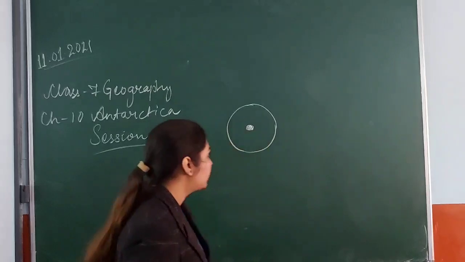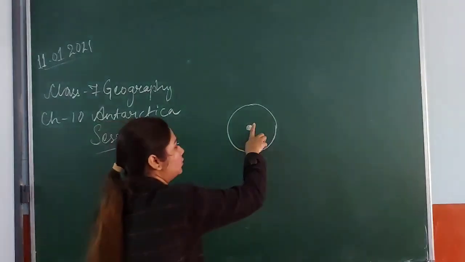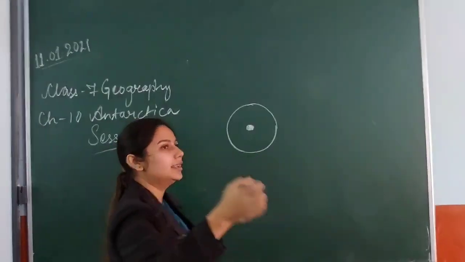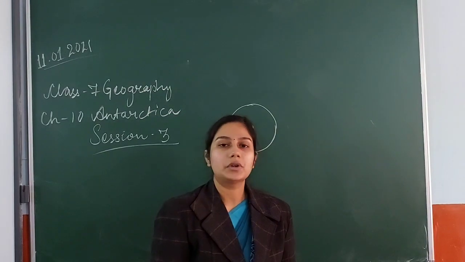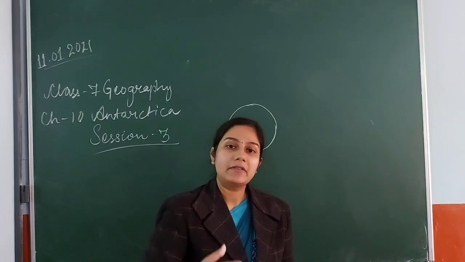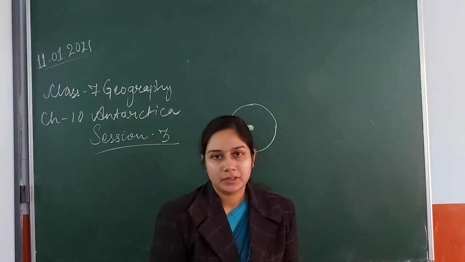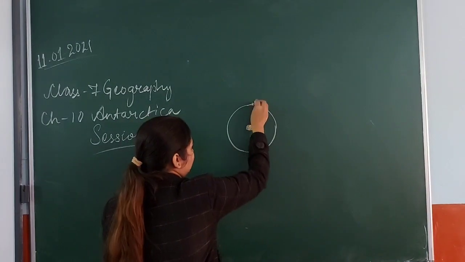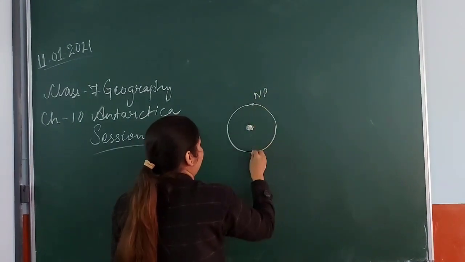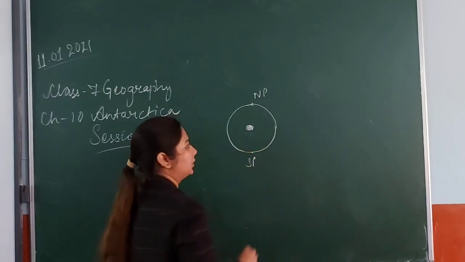Clear? So what happens whenever this core is there? In this core there is liquid molten iron and all sorts of metal which have magnetic properties. Clear? So this is the pole, North Pole as well as South Pole.